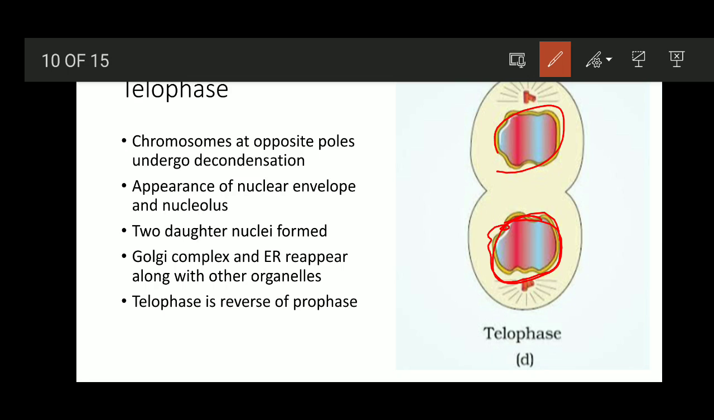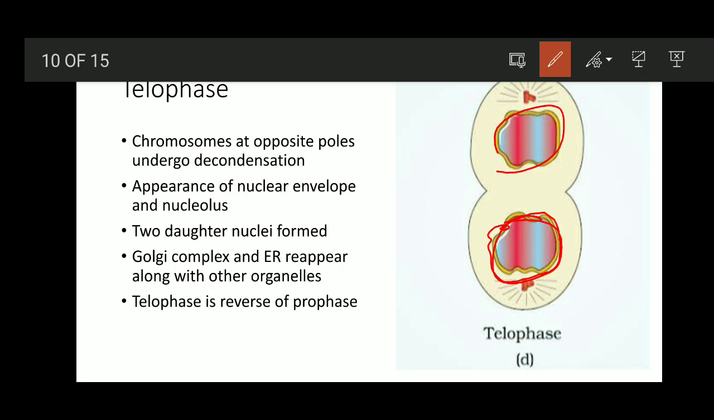Why is it considered as a reverse prophase? Because the events that are taking place in telophase are against the prophase. In case of the prophase, the chromatin material is undergoing condensation. In case of telophase, the chromosomes are decondensed to form the chromatin. There the nucleolus and nuclear envelope are disappearing. Here the nucleolus and nuclear envelope are reappearing.